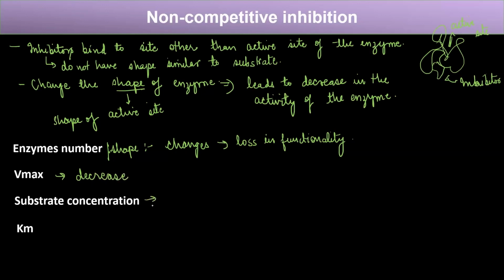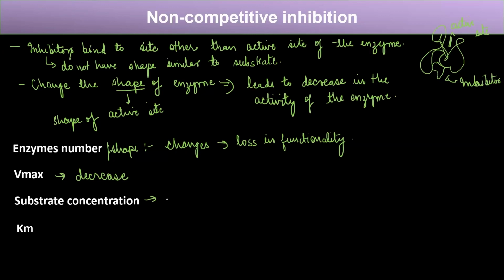Now, if we increase the substrate concentration, can we overcome this inhibition? The answer is no, because in this case, the substrate is not playing any role. Here, the inhibitor that is binding to any site and causing the change in the shape of the enzyme is playing the major role in the inhibition, right?